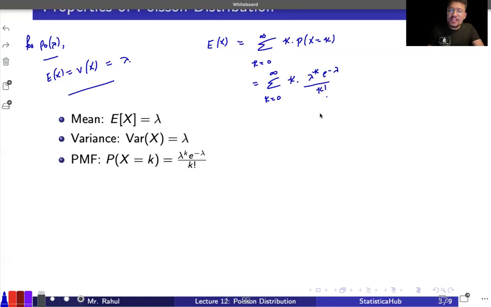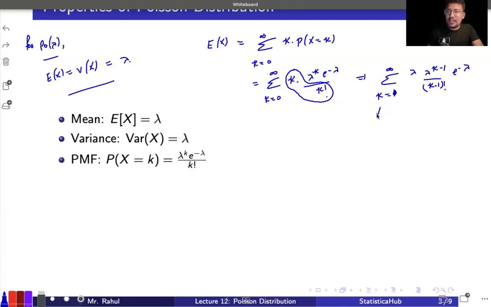Correct? Now, if we try to solve this particular part, if you simply observe this portion, then you can see we can solve it somehow. Or maybe if I combine this part also, I can simply write this as summation k running from 0 to infinity. This factorial term will get cancelled out. From this one, I can take the lambda to be common. And then lambda raised to the power k minus 1 over k minus 1 factorial, and we have e raised to the power minus lambda. But when we are going for k minus 1, it can't be 0. It will start from 1. So we are getting this thing.